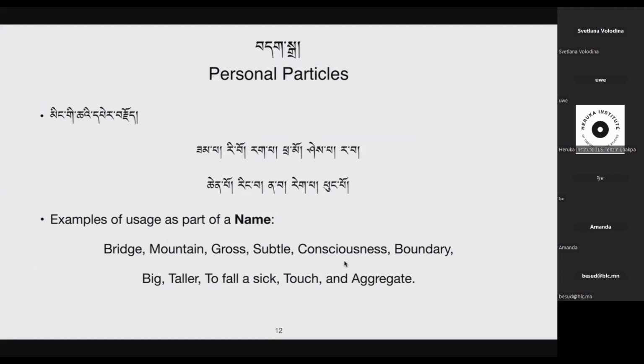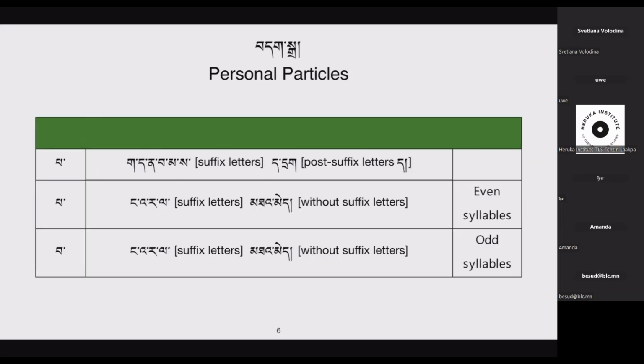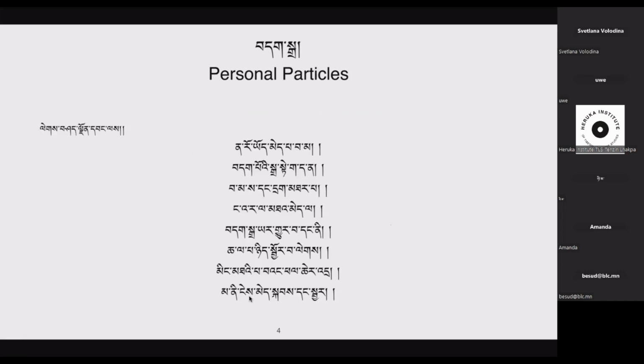So the first three usages are as personal particles, and the final usage is as a part of a name. So in total, four usage cases: three usage cases that are a subgroup of the personal particle, and the final one is usage as a part of a name. So here, Dagda, personal particle, and Mingta, at the end of a name, part of a name. So two usage cases, Dagda and Mingicha.